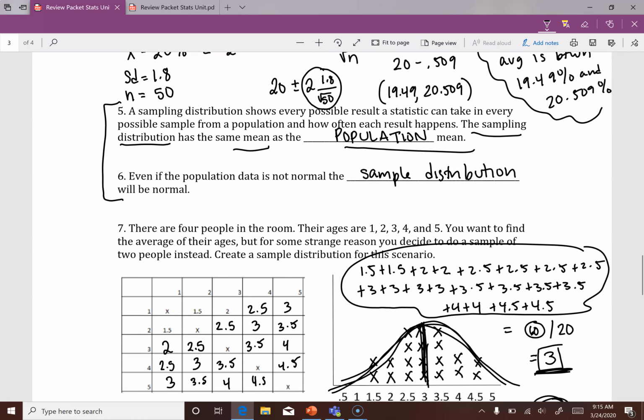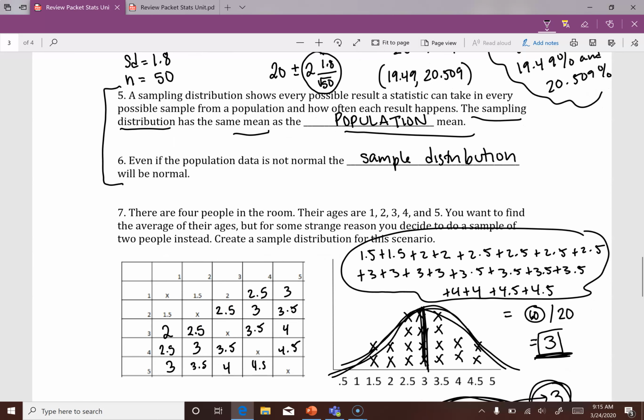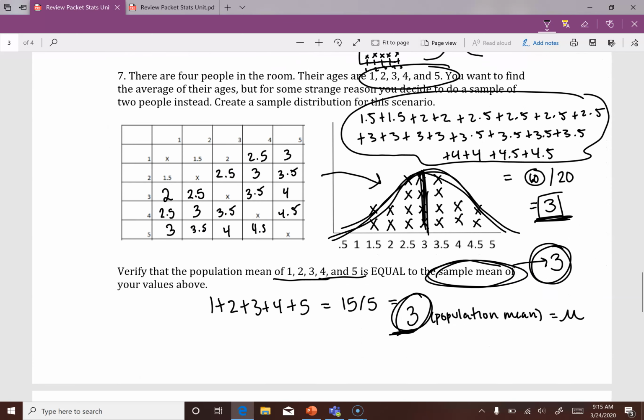Now, even if the population data is not normal, right? If I were to graph this right here on a frequency chart, I've got, let's say this is 1, 2, 3, 4, 5, I'd have an X, X, X, X, X. This actually is not normal, right? We need some sort of a curve like this to be normal. And so here, it's interesting because even though we don't have a normal distribution here, we do when we look at our sample distribution. Okay, so that's where that is connecting.